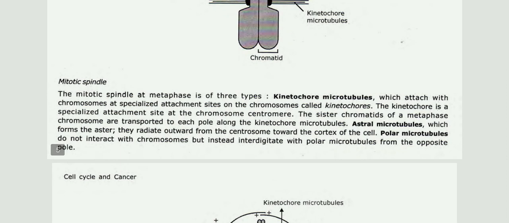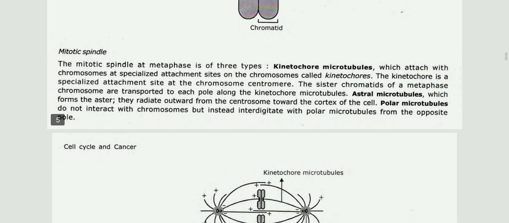The mitotic spindle at metaphase has three types of microtubules. Kinetochore microtubules attach to chromosomes at specialized attachment sites called kinetochores, and the kinetochore is a specialized attachment site at the chromosome centromere. The sister chromatids of the metaphase chromosome are transported to each pole along the kinetochore microtubules. Astral microtubules form the aster, and they radiate outward from the centrosome toward the cortex of the cell.